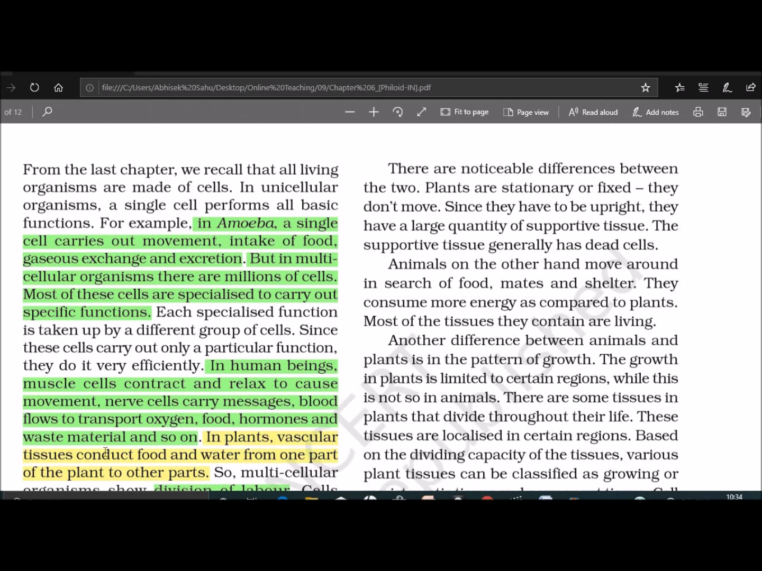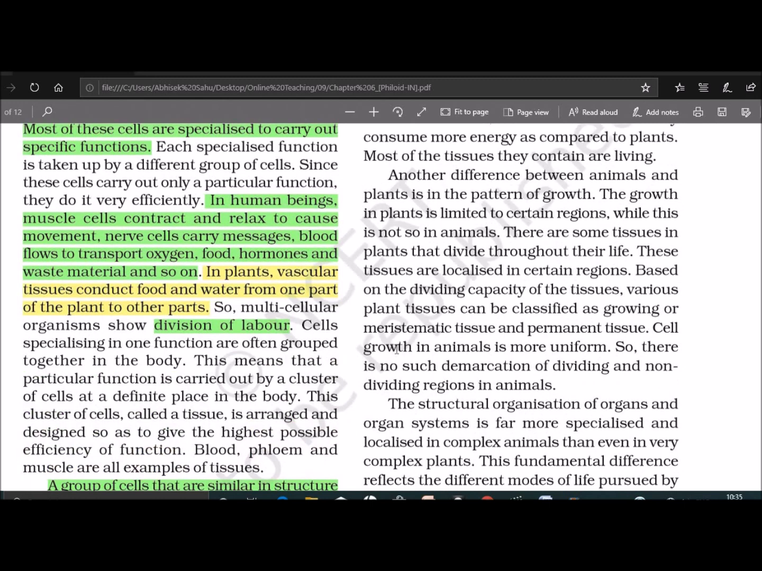From the last chapter, we recall that all living organisms are made up of cells. In a unicellular organism, a single cell performs all the basic functions. For example, in the case of amoeba, a single cell carries out movement. It helps in the intake of food, gaseous exchange, and excretion. But in a multicellular organism, there are millions of cells which carry specialized organs to perform a specific function.